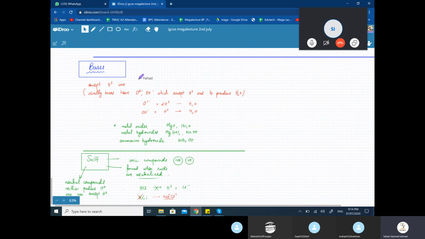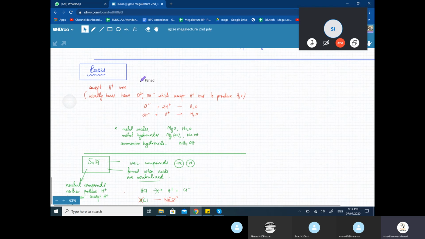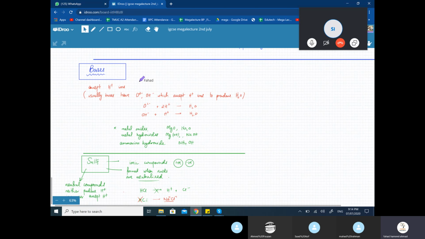So water के अंदर if you add an acid, तो H plus one quantity would increase. If you add a base, H plus one quantity would decrease. So there are many different types of water. There's acidic, there's basic, and then there's neutral. So bases accept H plus one ions. Which compounds are bases? They're basically compounds containing O2 minus ions or OH minus one ions because they accept H plus one ions to form water.